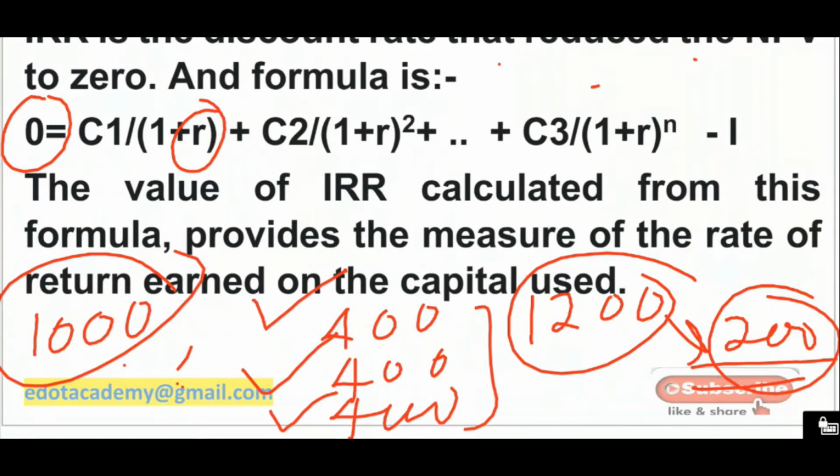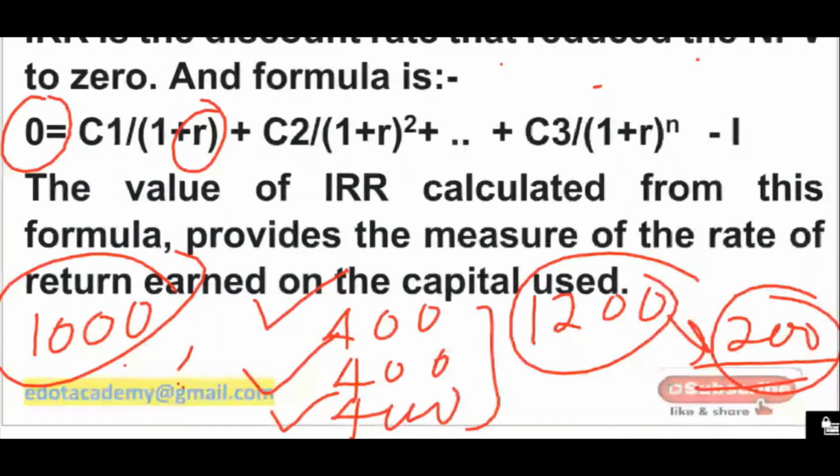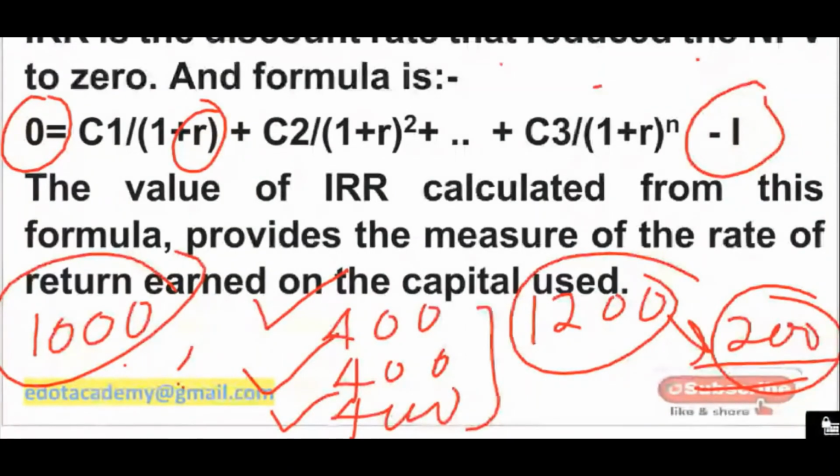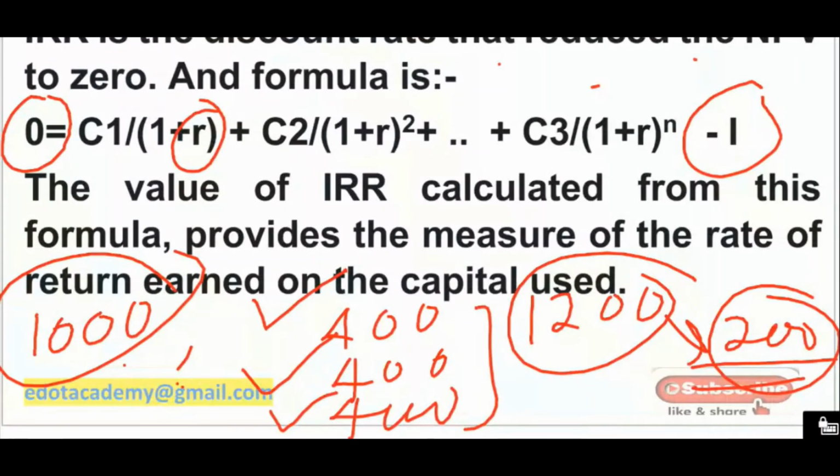So for that purpose, we are converting each cash flow into present value, and we are selecting the rate of interest such that it matches the initial investment. So we have to select that rate of interest which gives a net present value of 0, meaning our investment should match the present value of all cash inflows. That will be your internal rate of return.